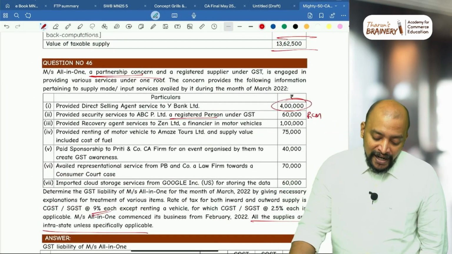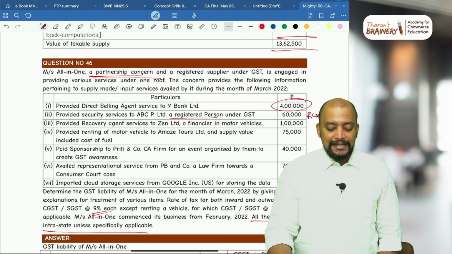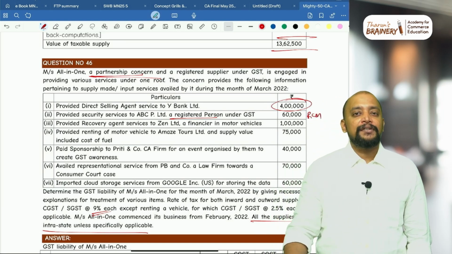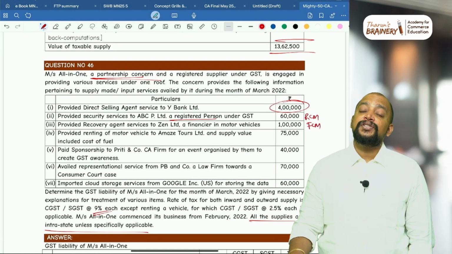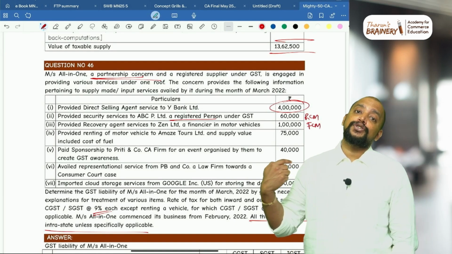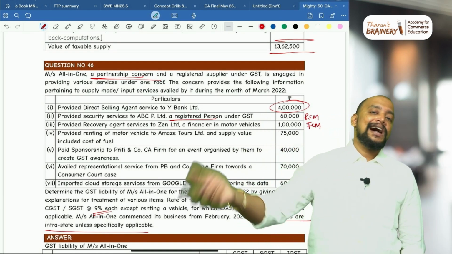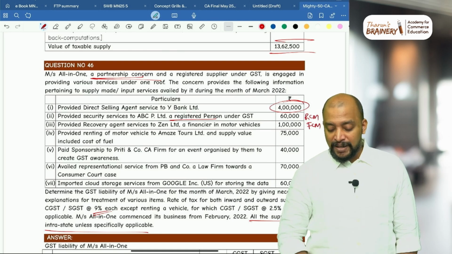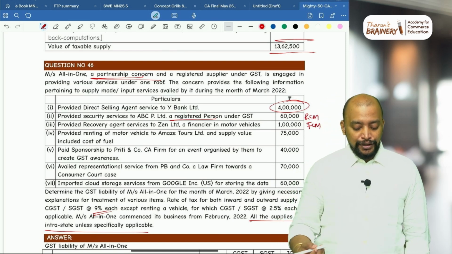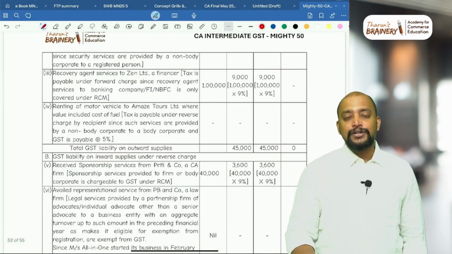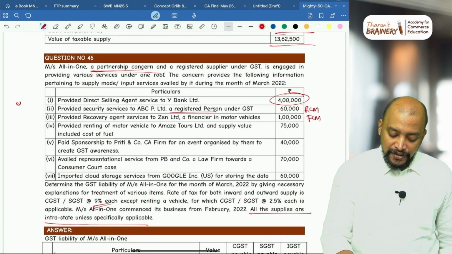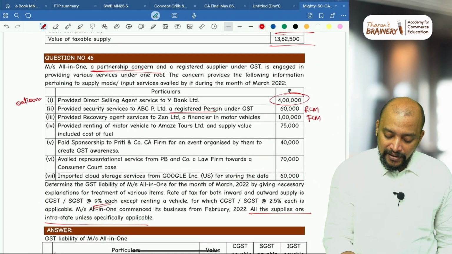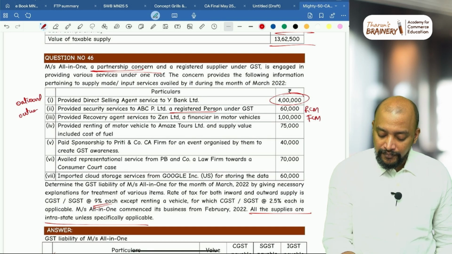Next one, provided recovery agent service to Zen Limited, a financier in motor vehicles. So it is coming under FCM only. Generally, recovery agent service to bank, financial institution or NBFC is only RCM, but otherwise it will be FCM to others. So therefore, they only should pay 1 lakh into CGST, SGST 9%, 9%. That is their outward supply. First one is also outward. Second one is also outward. And third one is also outward supply.